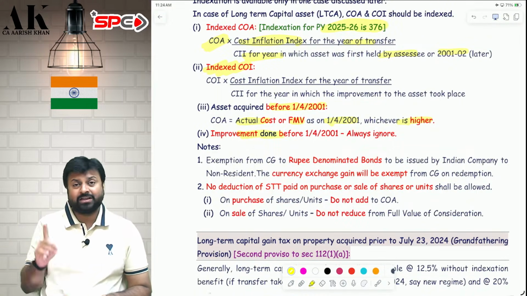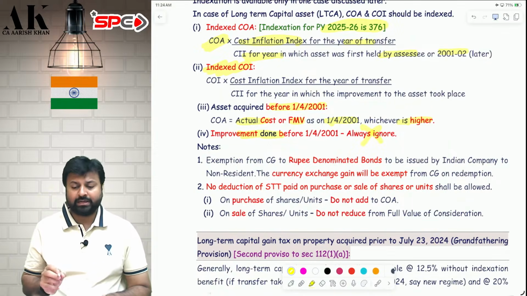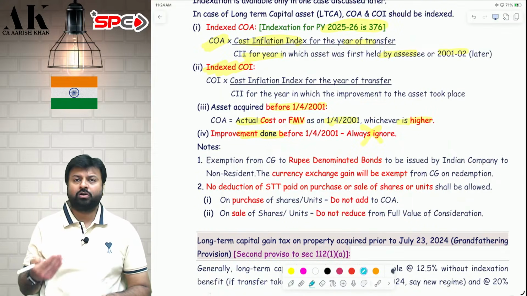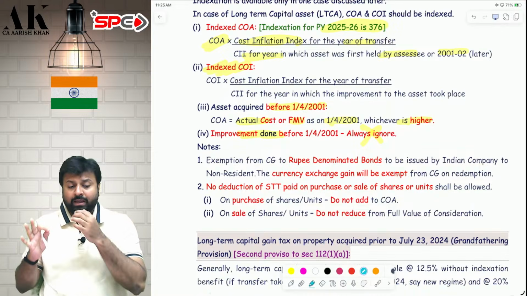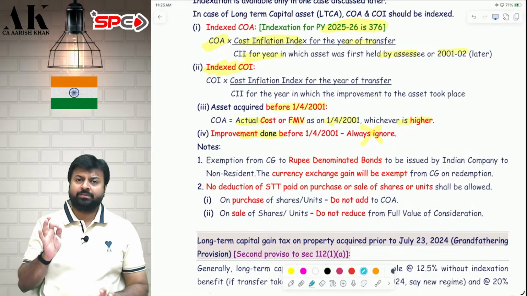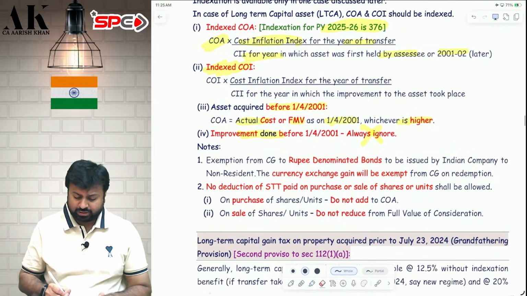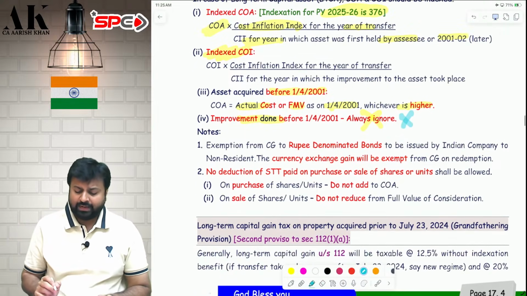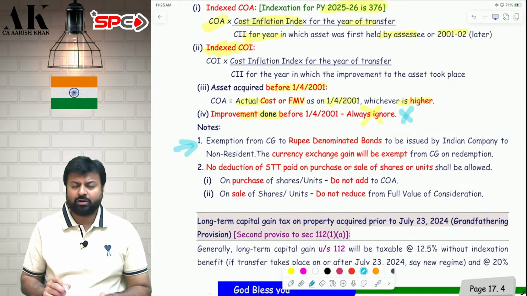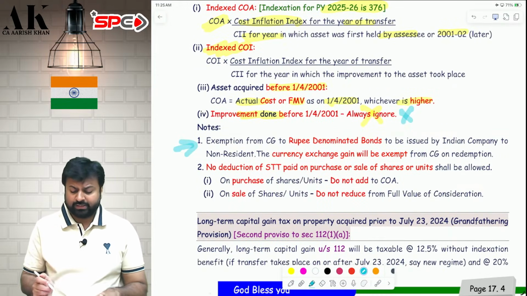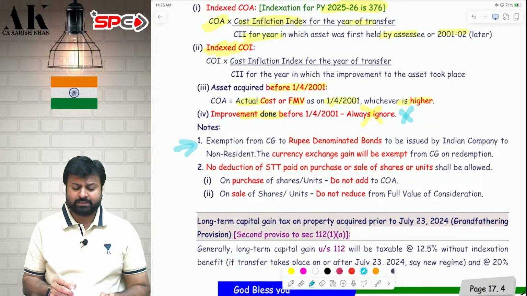If an improvement is done before 2001, then you will not get the deduction of the improvement. Cost of improvement is only allowed if it is done on or after 1st April 2001. Any improvement done before 2001 is not subject to deduction. I hope it is clear to all of you. Next one, I will just keep it on hold for some time. I will discuss it in today's session only, don't worry.